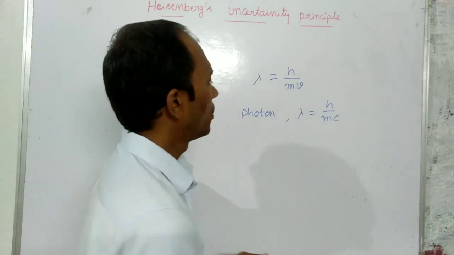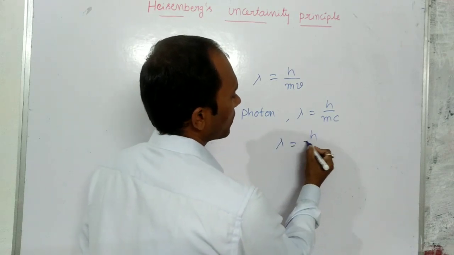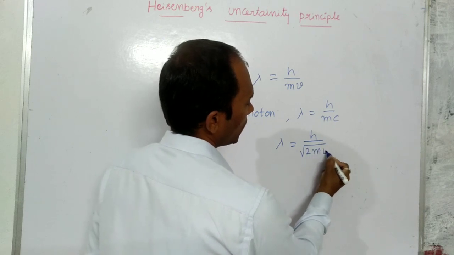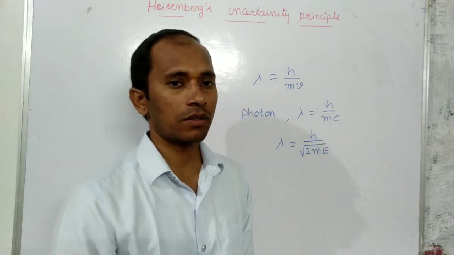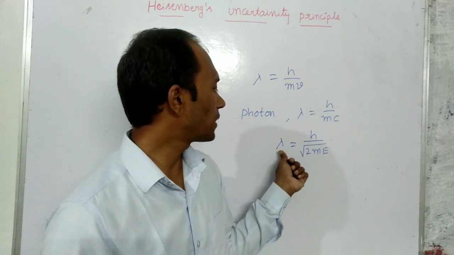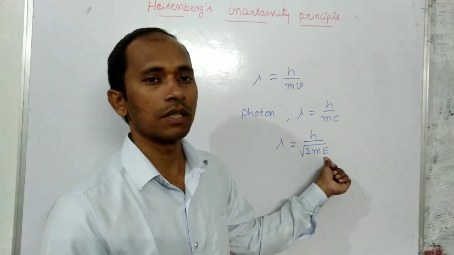And we also derived an equation for lambda in terms of kinetic energy, that means h by square root of 2mE. This is the relation between the wavelength of the matter wave and the kinetic energy.